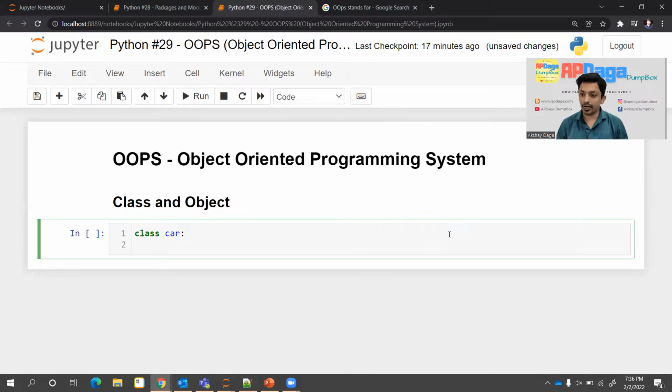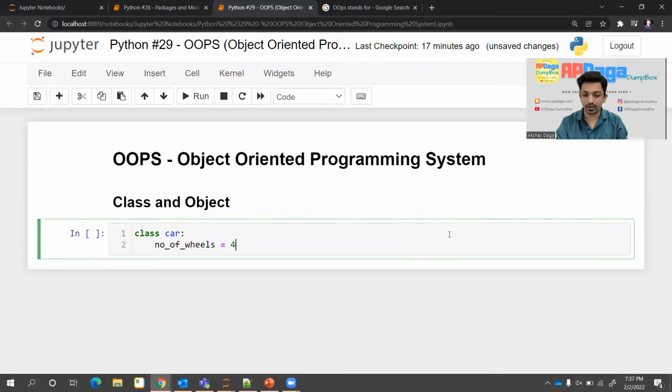So basically, there might be some variables which will be common for all the objects, all the instances of the class. For example, I said there can be a variable saying number of wheels. For all types of cars, the number of wheels will be 4. So this kind of variable can be written down directly. So I'll say number of wheel, and I'll assign value 4.